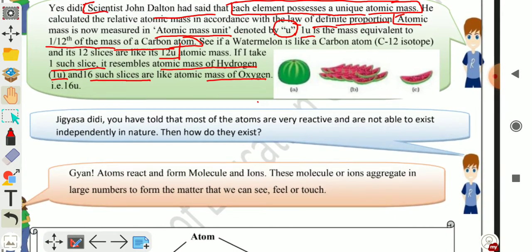Jigyasa Didi, you have told that most of the atoms are very reactive and are not able to exist independently in nature. Then how do they exist?